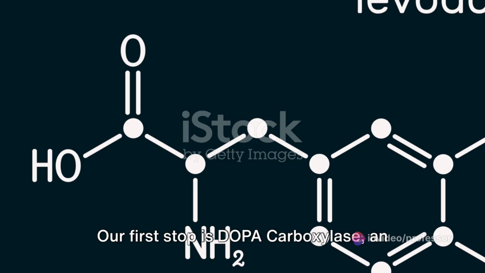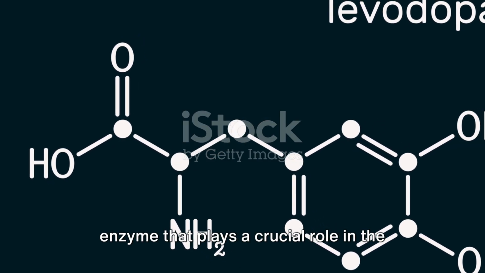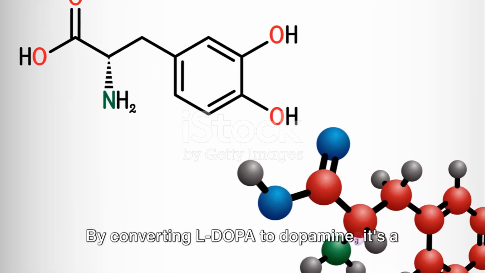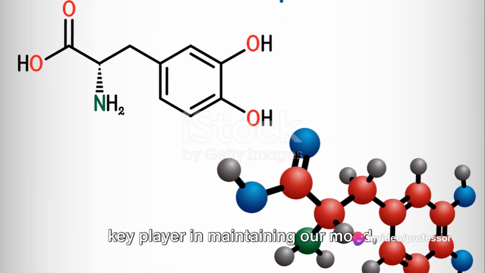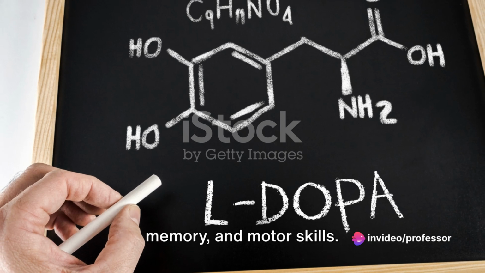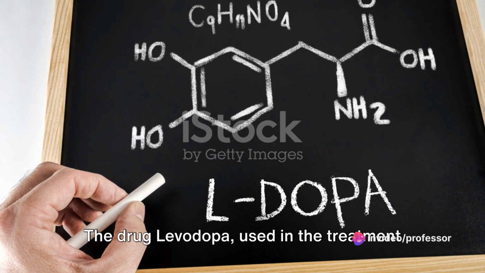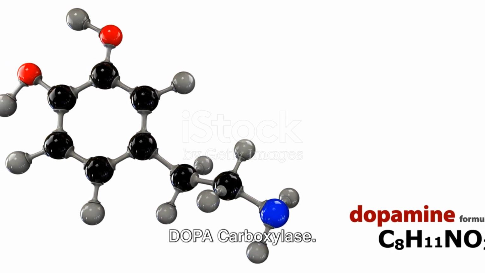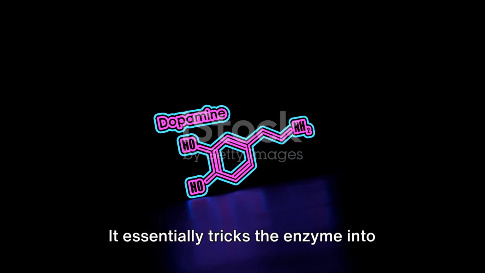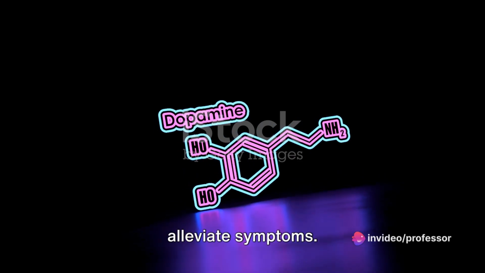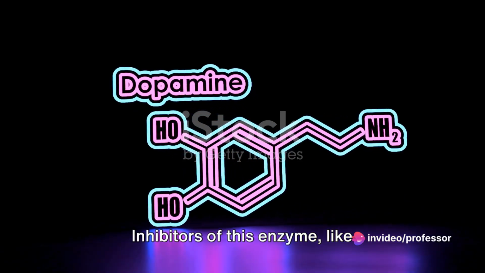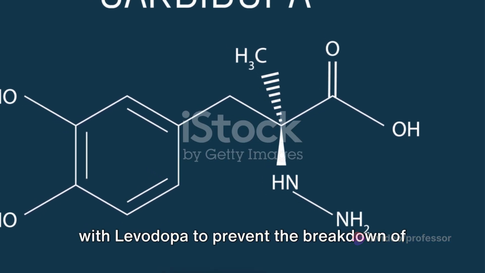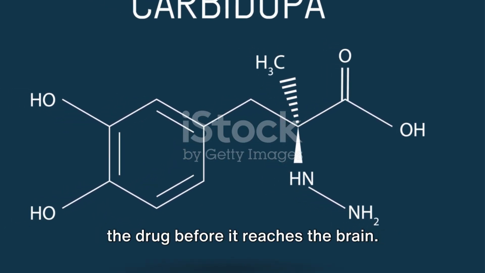Our first stop is DOPA decarboxylase, an enzyme that plays a crucial role in the biosynthesis of neurotransmitters like dopamine. By converting L-DOPA to dopamine, it's a key player in maintaining our mood, memory, and motor skills. The drug levodopa, used in the treatment of Parkinson's disease, is a substrate for DOPA decarboxylase. It essentially tricks the enzyme into producing more dopamine, helping to alleviate symptoms. Inhibitors of this enzyme, like carbidopa, are also used in combination with levodopa to prevent the breakdown of the drug before it reaches the brain.